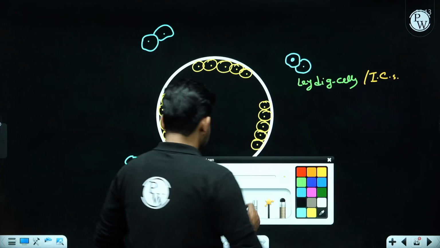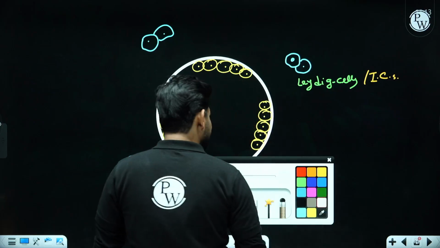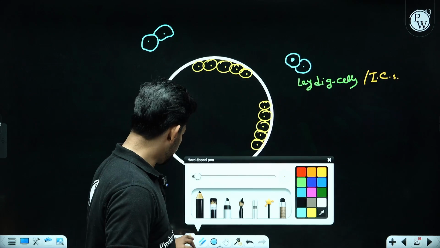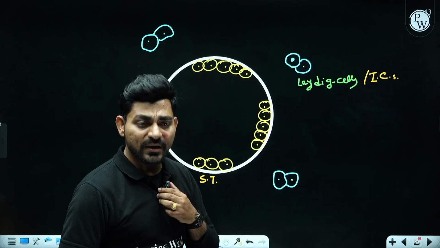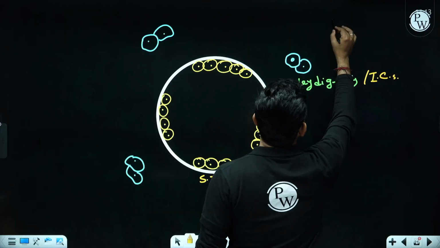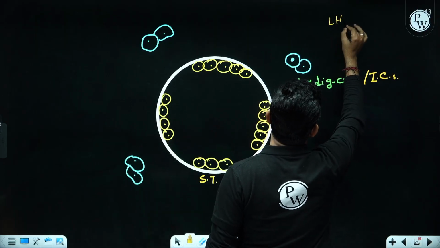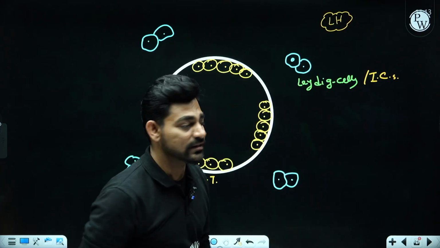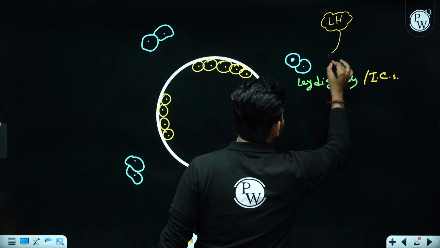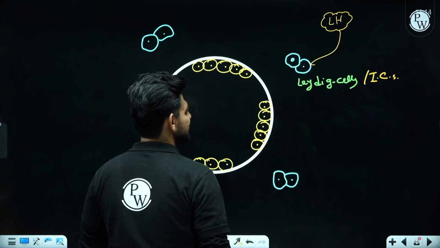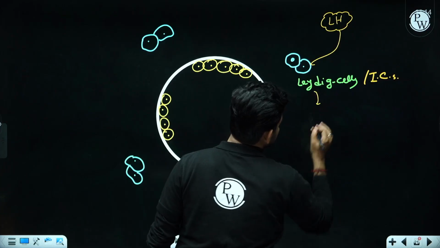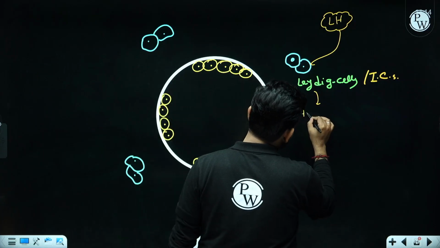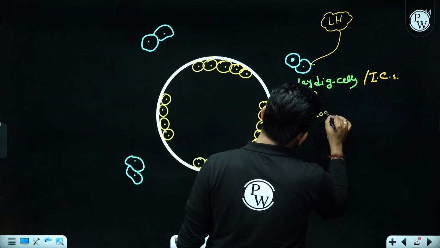Now who will be stimulating the Leydig cells? There is a hormone secreted by our pituitary, called luteinizing hormone, LH, a hormone of our anterior pituitary. So this hormone will stimulate these Leydig cells, and these Leydig cells will secrete some male sex hormones. We call them androgens.